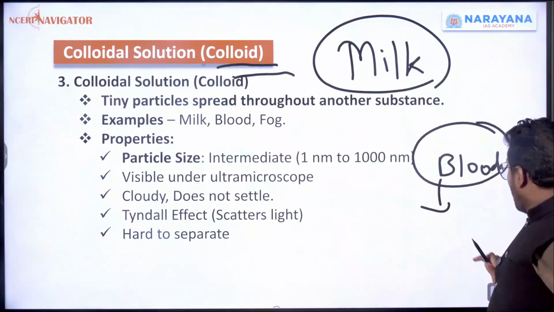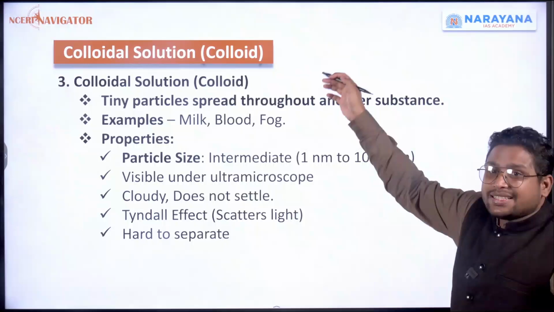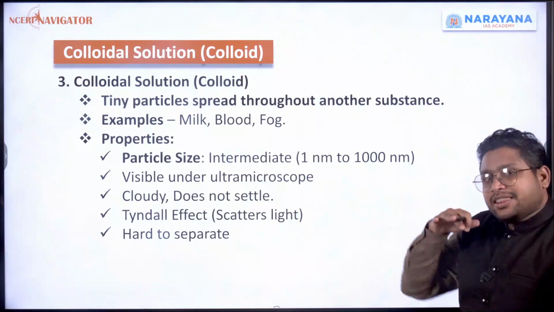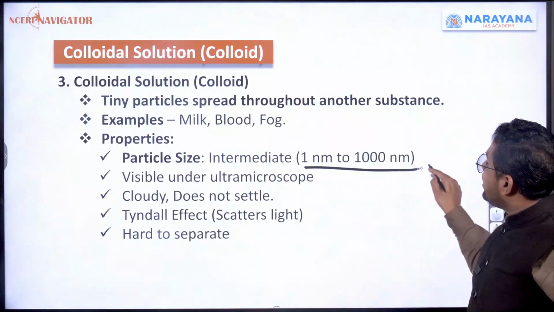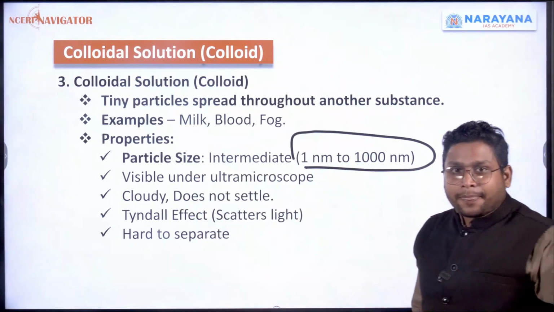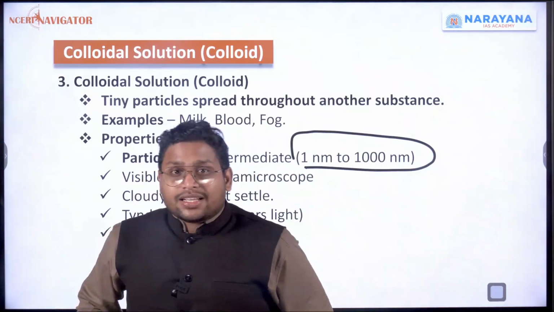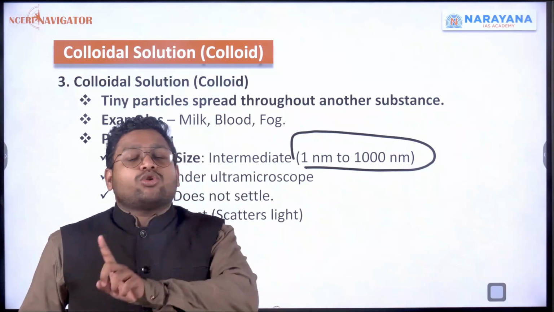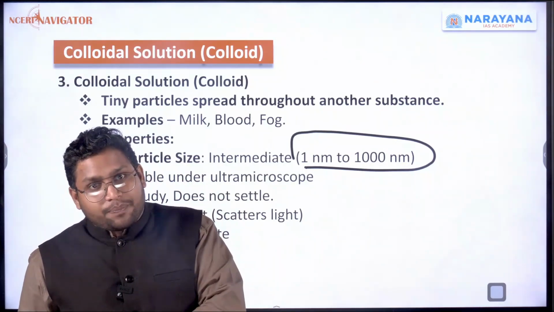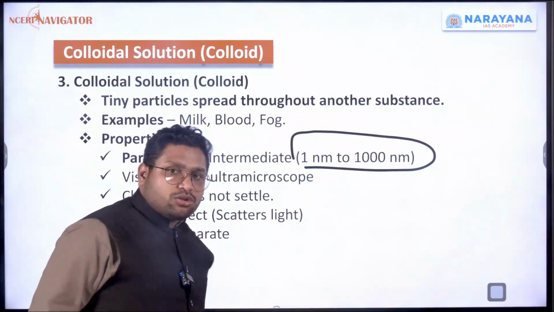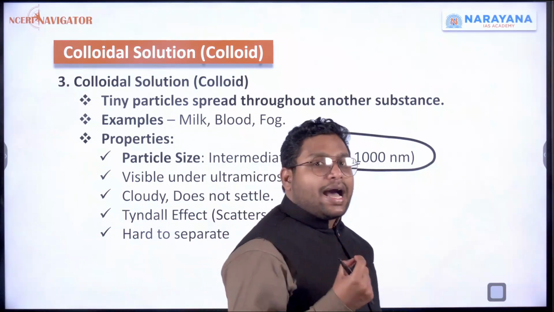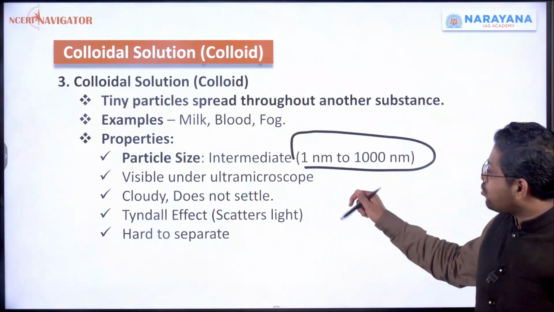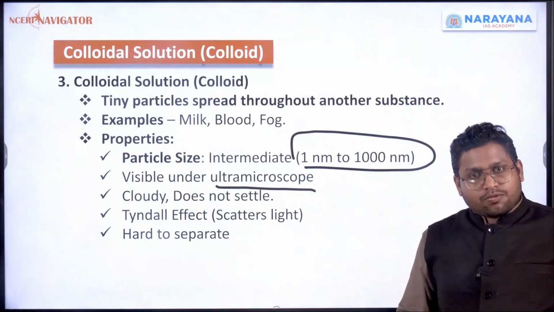Now, what is a colloid? There are some particles inside milk. They are not so small and they are not very large. They are in between. So their size is 1 nanometer to 1000 nanometer. Now, can you see those particles using your eyes? You could see the sand particles, but you couldn't see sugar particles. They were very small. But in case of these colloidal solutions like milk, through your eyes you can't see those small particles, but if you use a microscope, an ultra microscope, you can see those particles of milk